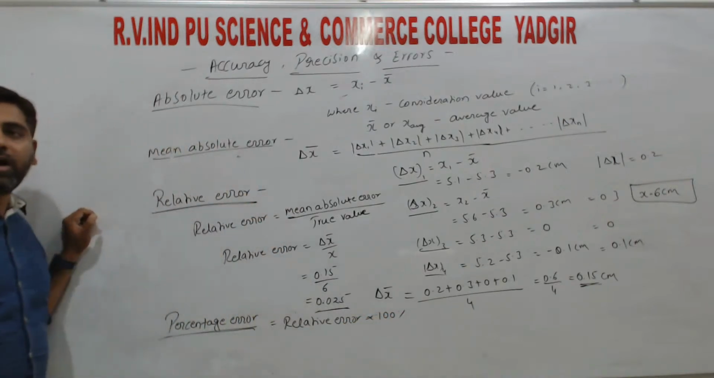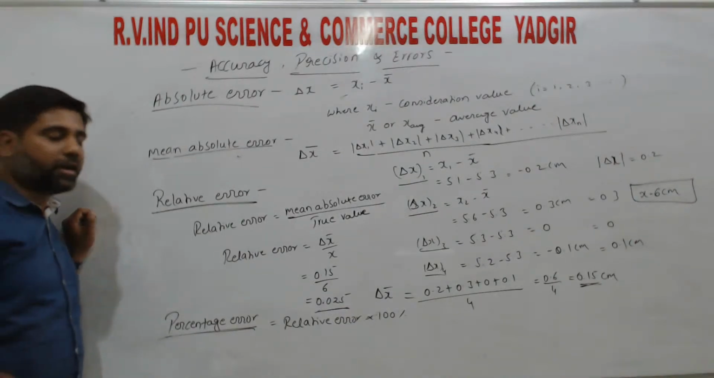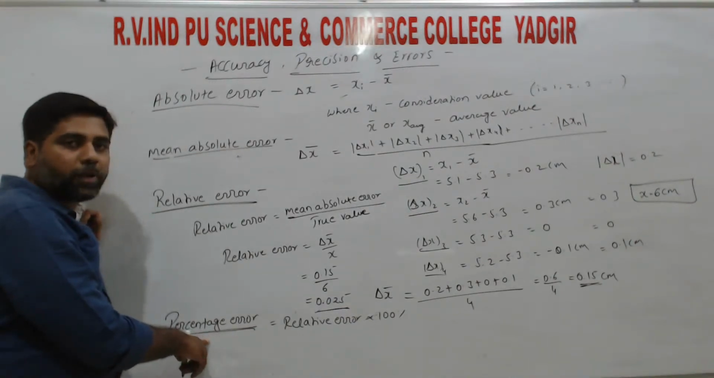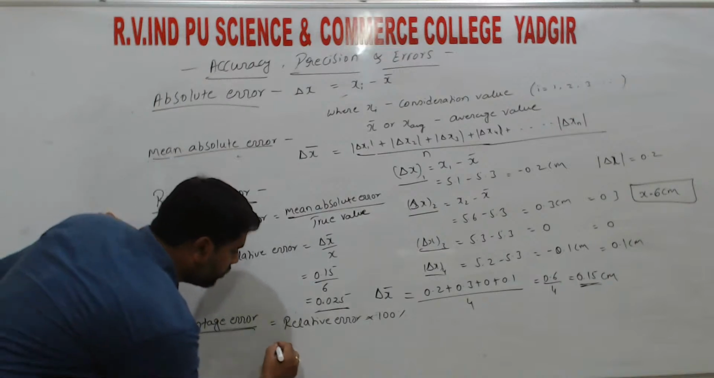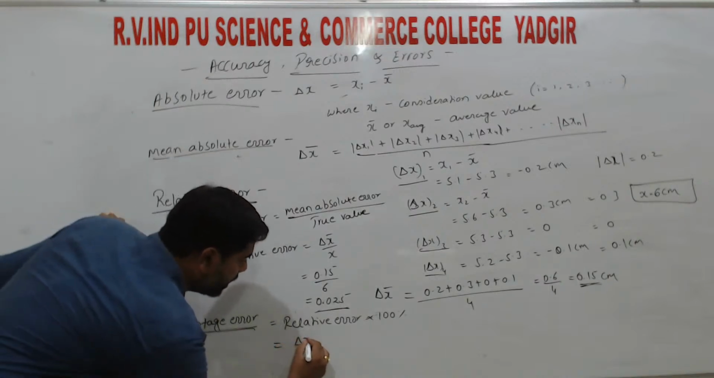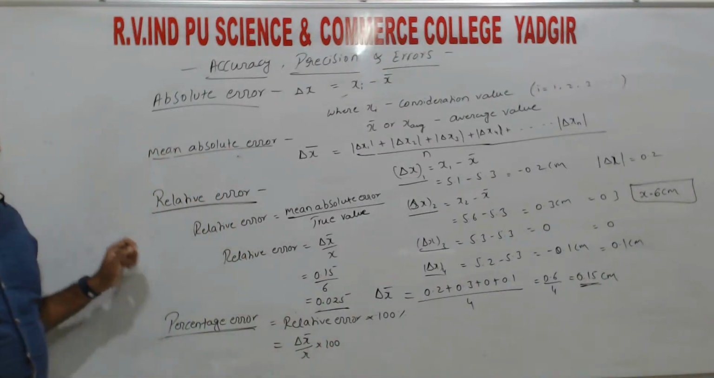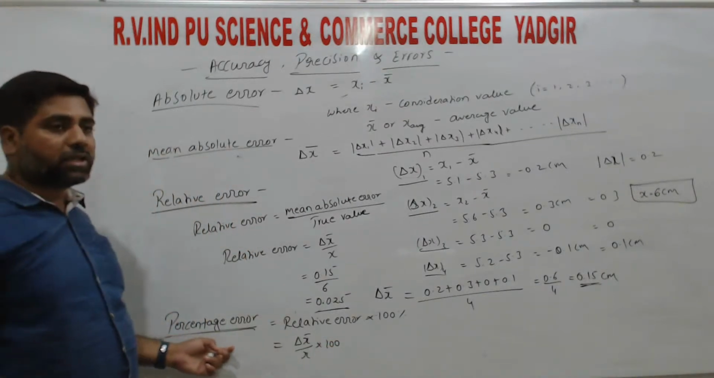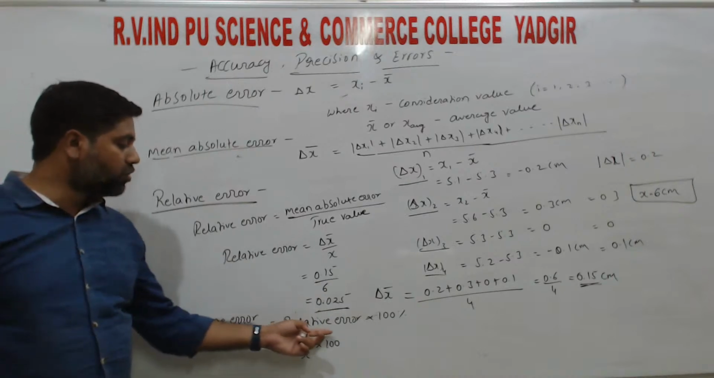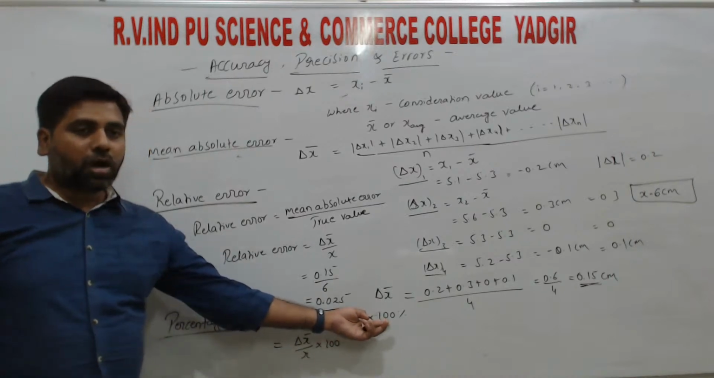So if we multiply the relative error by 100, the error we get is the percentage error, right? So that is equal to delta x bar by x into 100, right? So that is the percentage error, right? So percentage error is equal to relative error into 100%.